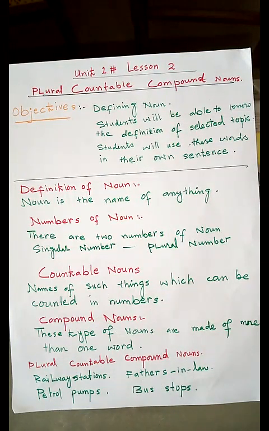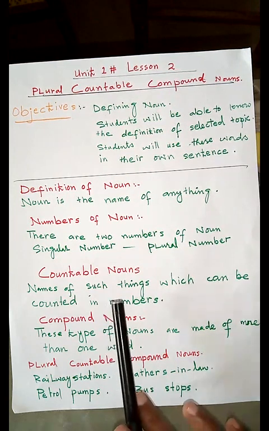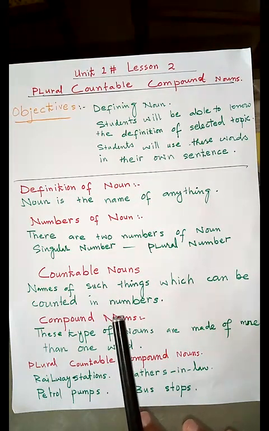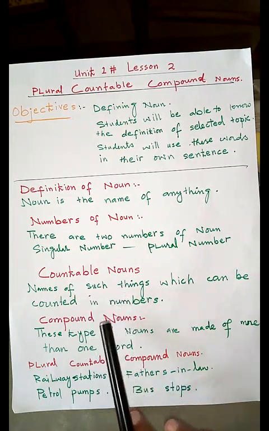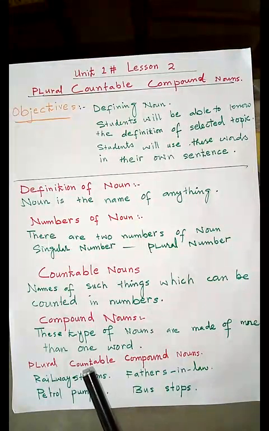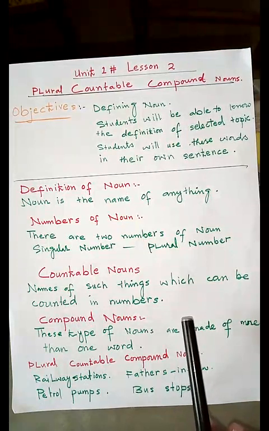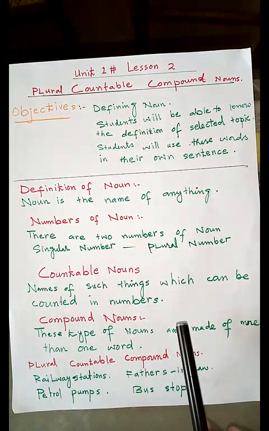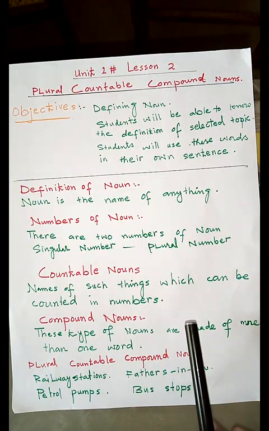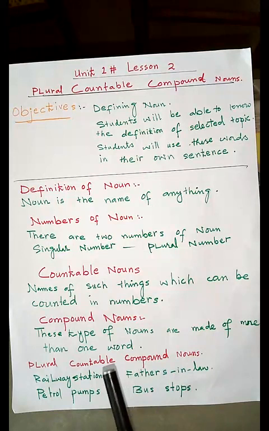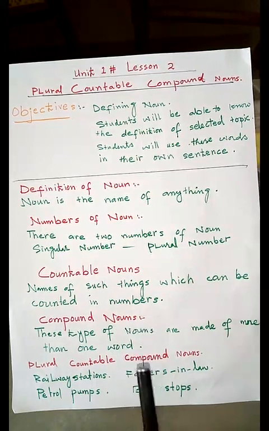As you can guess from the name, count means that can be counted in numbers. For example, one apple, two bats, five boys, 10 cities. These nouns are called countable nouns.